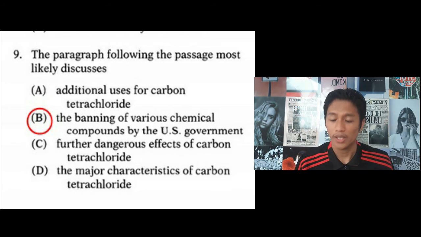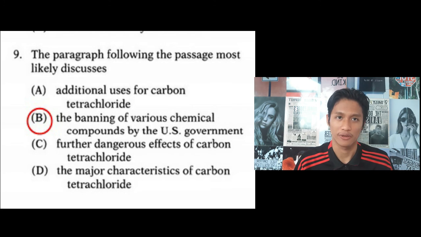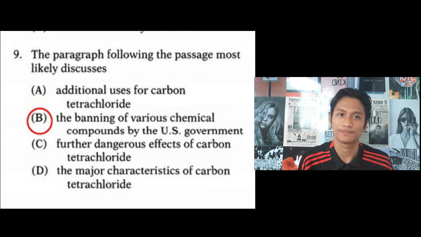There is A, additional use, which is not the right answer. There is C, further dangerous effects, which is also not the right answer. And there is D, the major characteristics of carbon tetrachloride, which is also not the right answer. Why? Because these three, A, C, and D, have no connection with various other chemical compounds, which is in the last sentence of the second paragraph.